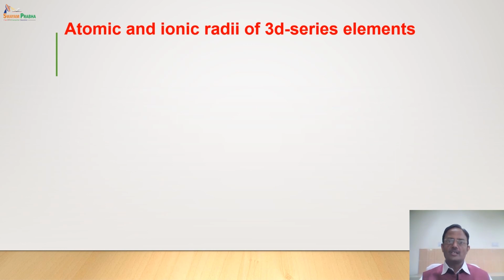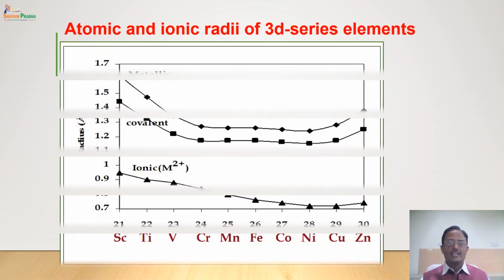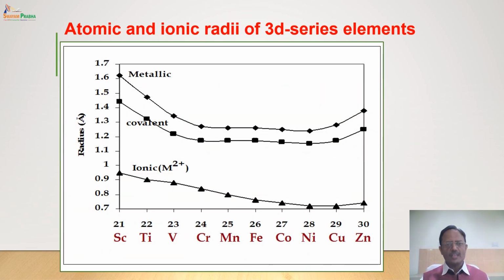Now let us see the effect of all these factors on atomic and ionic radii of 3D series elements. This is the graph showing the trend of atomic radius and ionic radius across the period from scandium to zinc. Now you will find three different words for atomic radius. One is a metallic radius, second is a covalent radius, and third is an ionic radius.